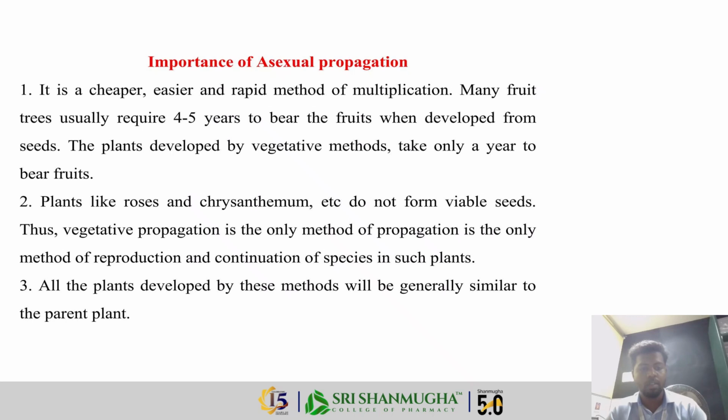Many fruit trees require 4 to 5 years to bear fruits when developed from seeds, but with asexual propagation we can produce them in a very short period of time. Plants like roses and chrysanthemum do not form viable seeds, so vegetative propagation is the only method of reproduction and continuation of species in such plants.